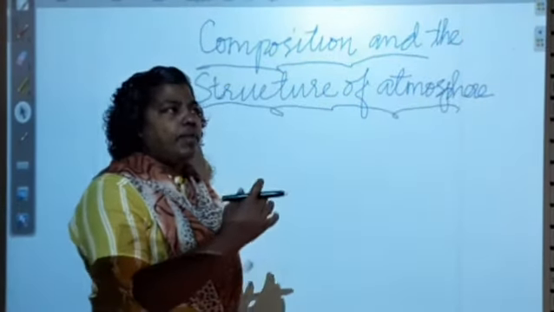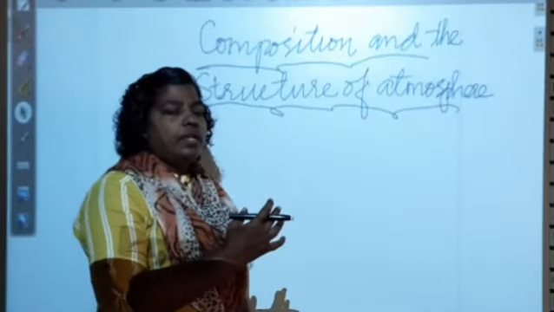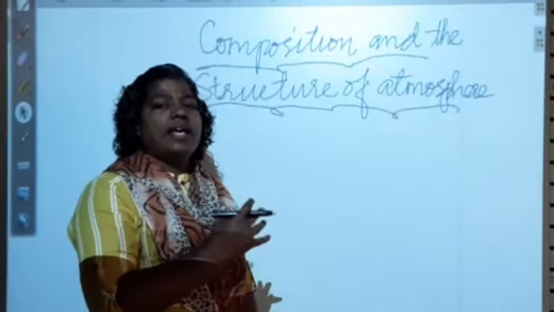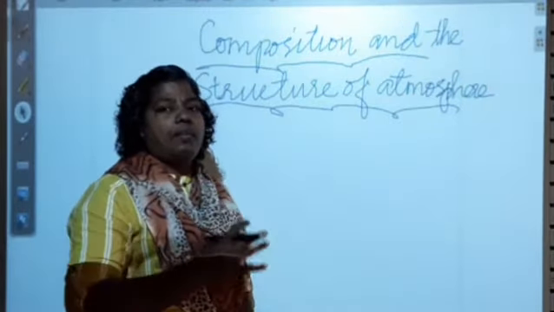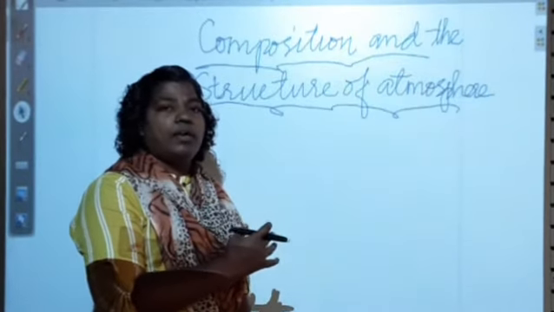Okay, so it helps the ultraviolet rays to not reach the earth directly. So it is like an umbrella which protects the earth. Okay, this is also found on the earth.